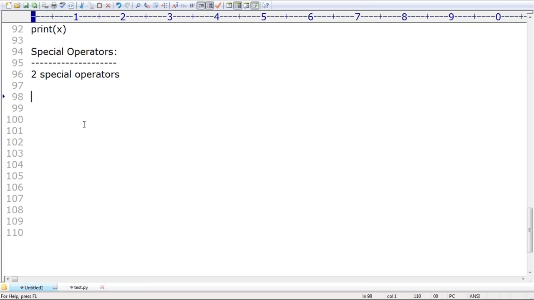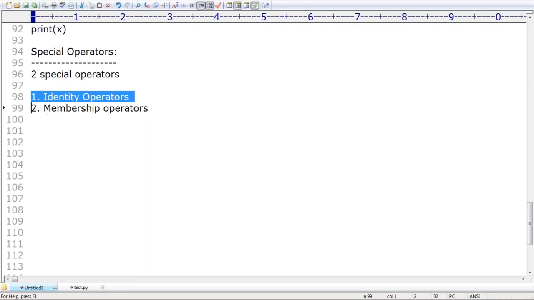The first one is the identity operator. Can you spell out the first category? Identity. Please read those words so that you become familiar with the terminology. Identity operators. The second one is membership operators. Remember, multiple times we are going to use these operators, very commonly. What is the first one? Identity operators. Second one, membership operators. Remember this.